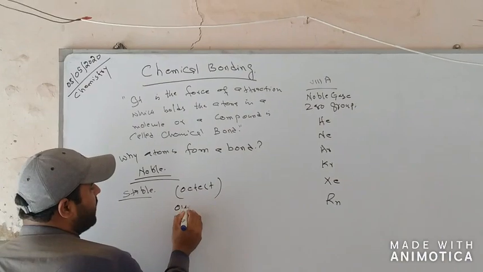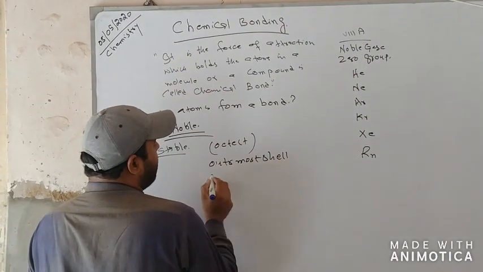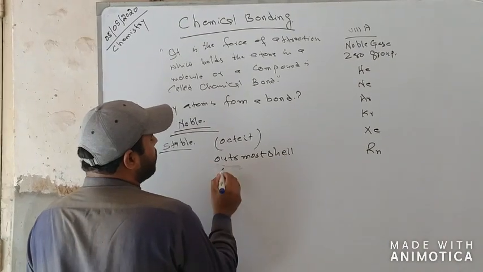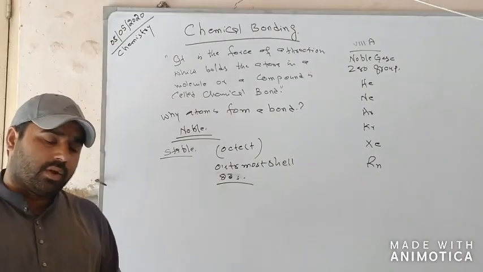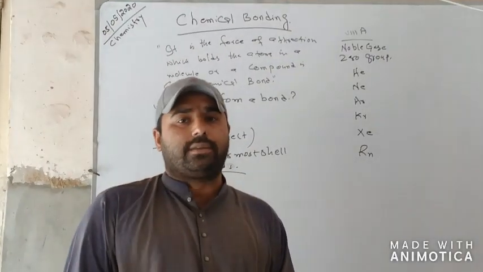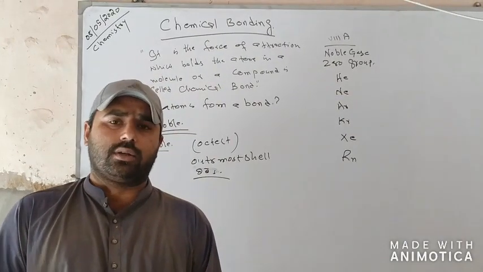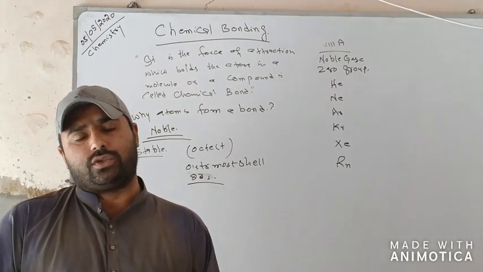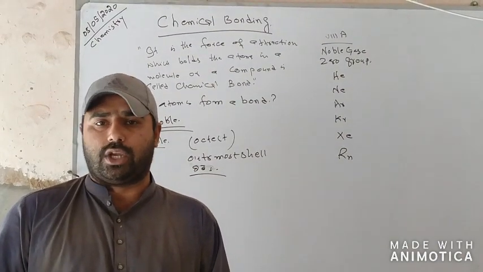Octet means that in the outermost shell there are 8 electrons. Every atom wants to complete its octet, except helium and hydrogen, which want to complete their duplet, meaning 2 electrons in their outermost shell.